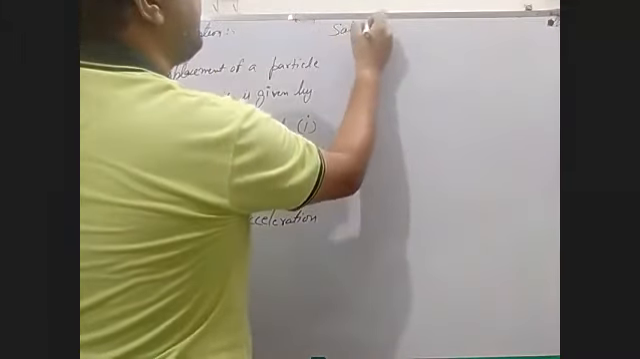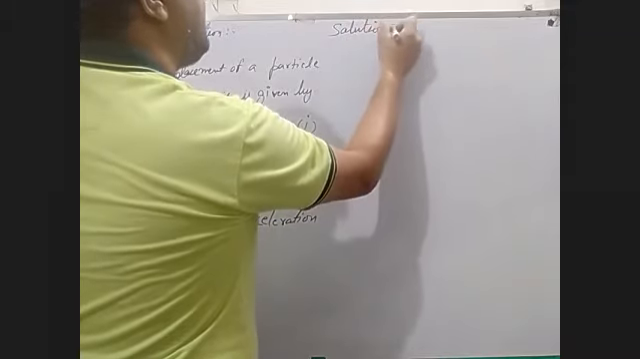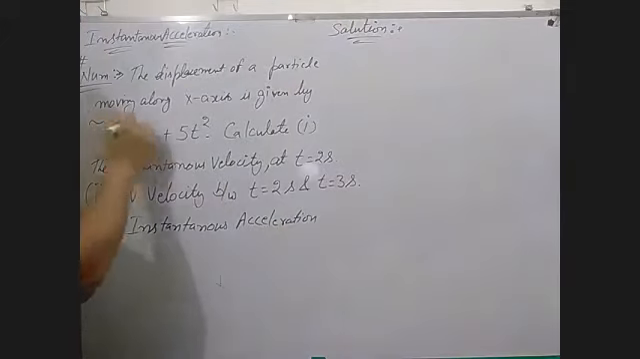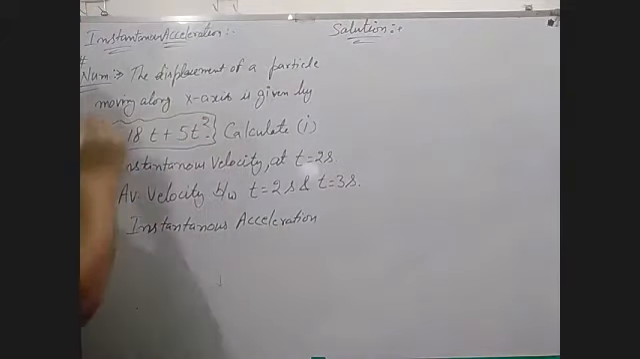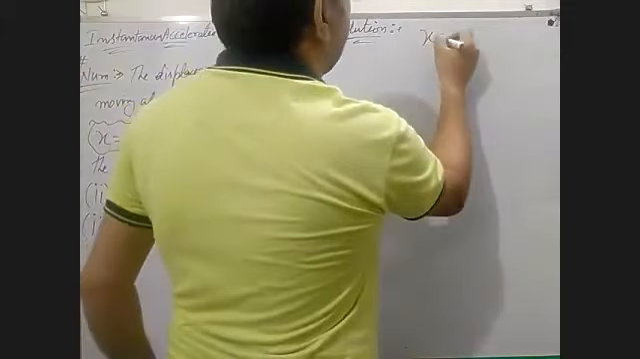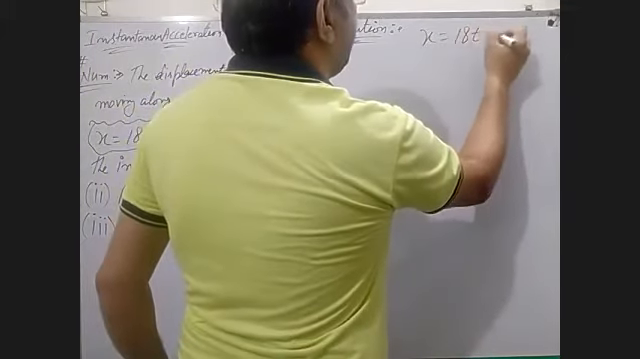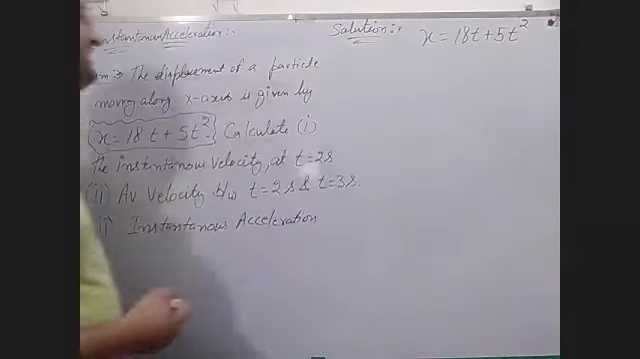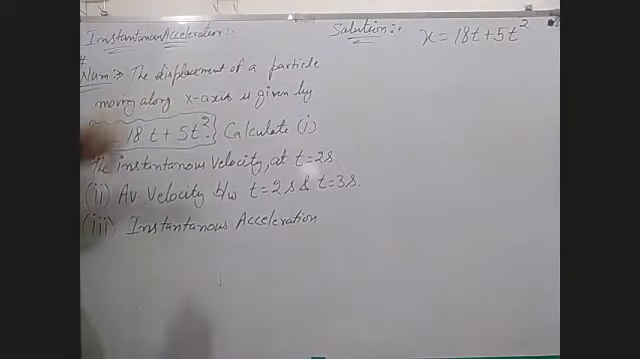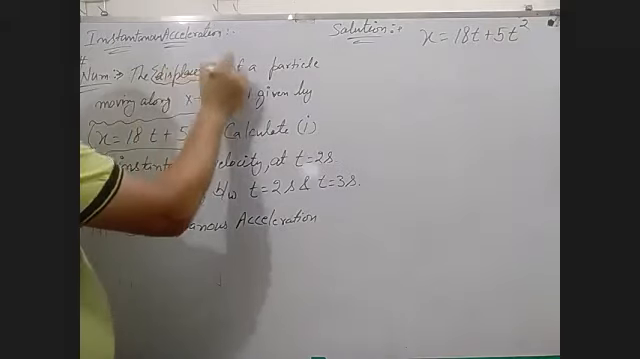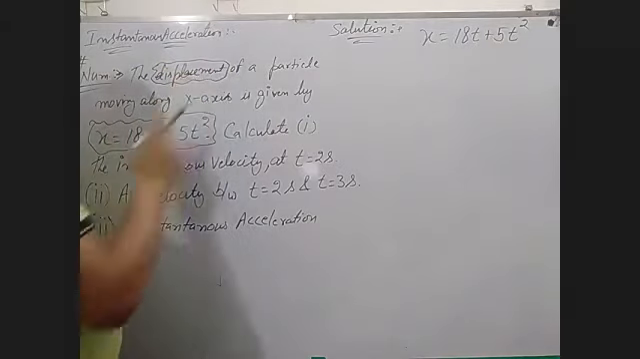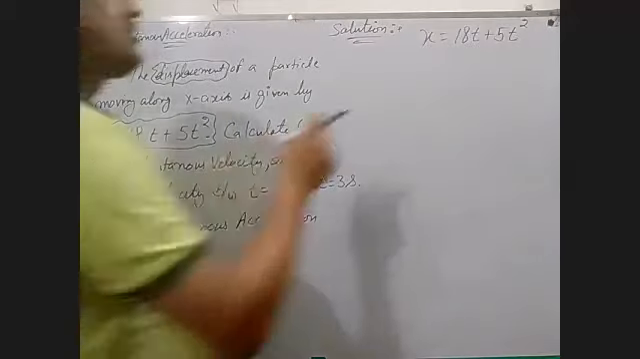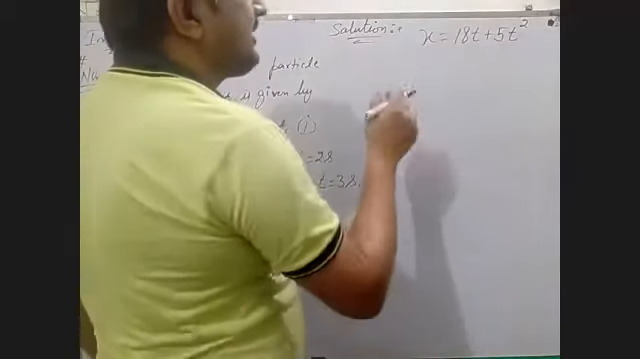Solution. For this type of numerical, firstly, you have to take this equation: x is equal to 18t plus 5t square. Here, what is x? X is displacement. T is time. So this is distance or displacement, you can say.